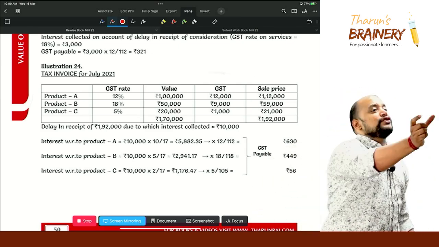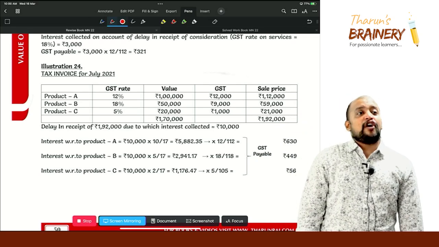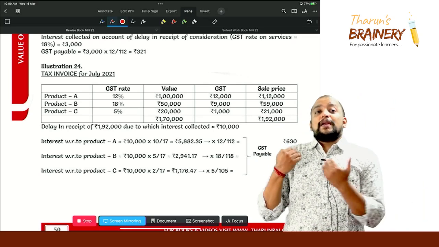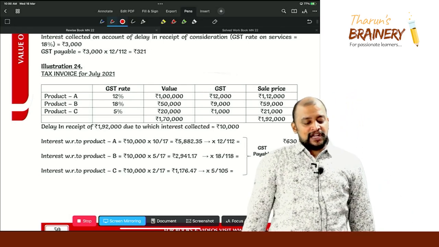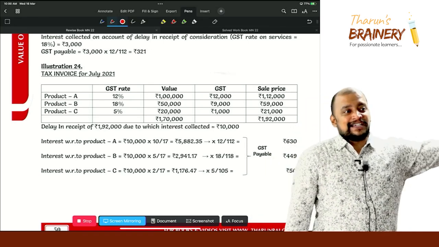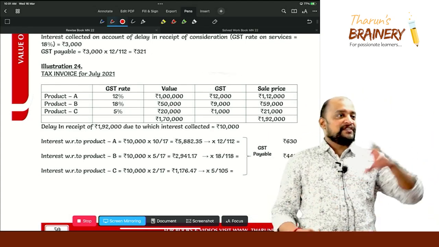So with respect to the first one, 5,882.35, that will be inclusive of what rate? 12% GST. Is it clear or not? So into 12 by 112. Then 2,941.17 at 18%, so 18 by 118, and 1,176.47 at 5%, so 5 by 105.